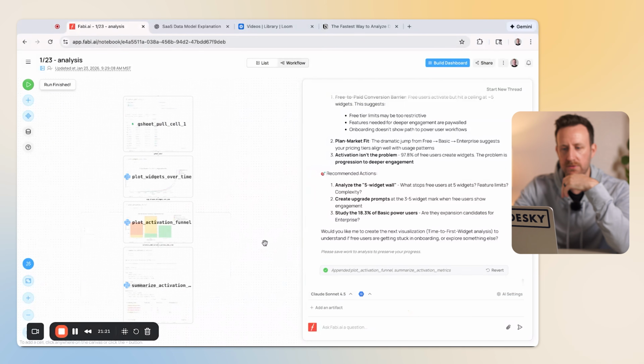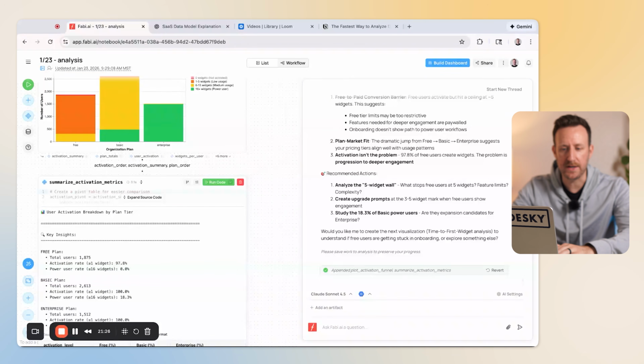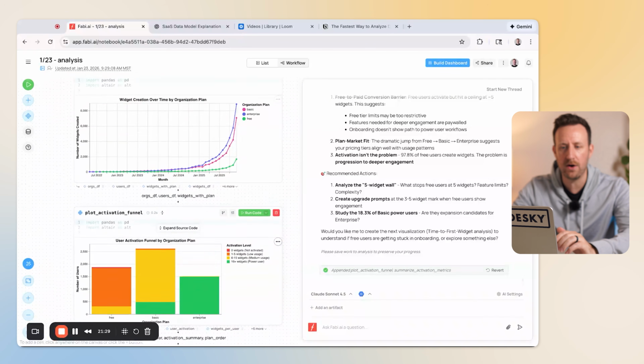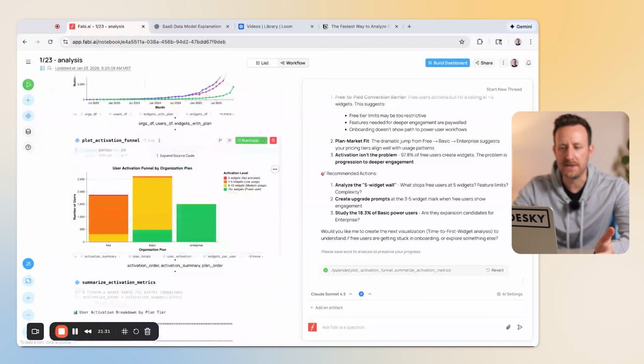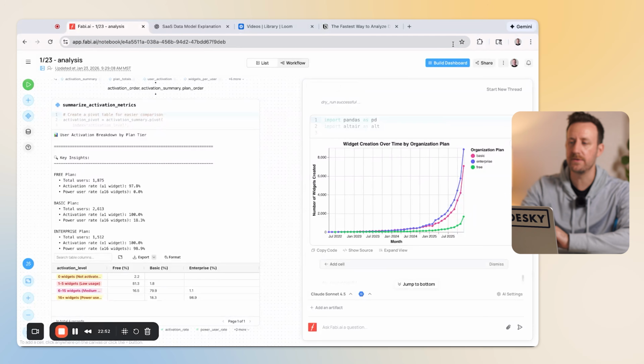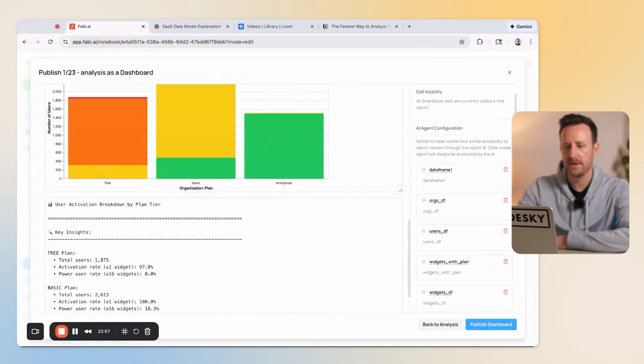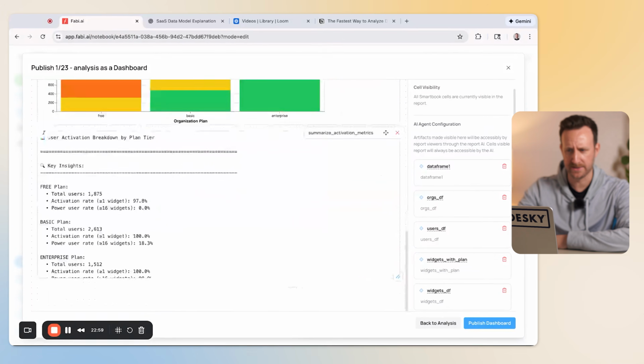It's going to append 2 more cells. So we have the plot activation funnel and the summary of the activation metrics. You can kind of see all that here. We're building a narrative here as we go, which is pretty cool. And then the last thing I'm going to do here is build a dashboard. I'm just going to click this up here. See, it's putting together my analysis, my narrative.